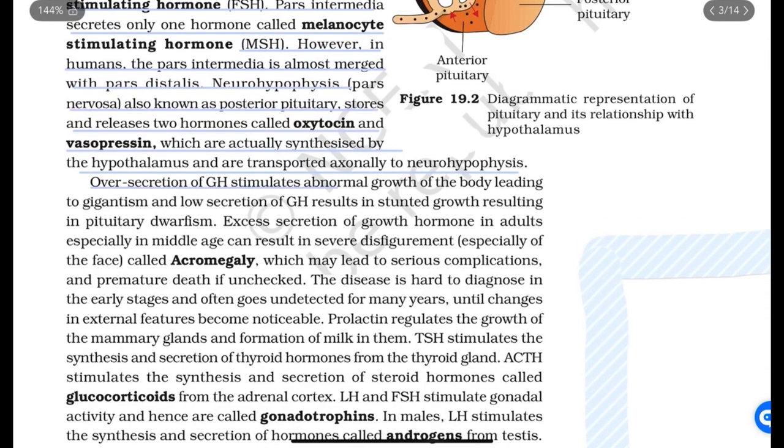Oversecretion of GH stimulates abnormal growth of the body, leading to gigantism, and low secretion of GH results in stunted growth, resulting in pituitary dwarfism. Excess secretion of growth hormone in adults, especially middle age, can result in severe disfigurement, especially of the face, called acromegaly, which may lead to serious complications and premature death if unchecked. The disease is hard to diagnose in the early stage and often goes undetected for many years until changes in external features become noticeable.